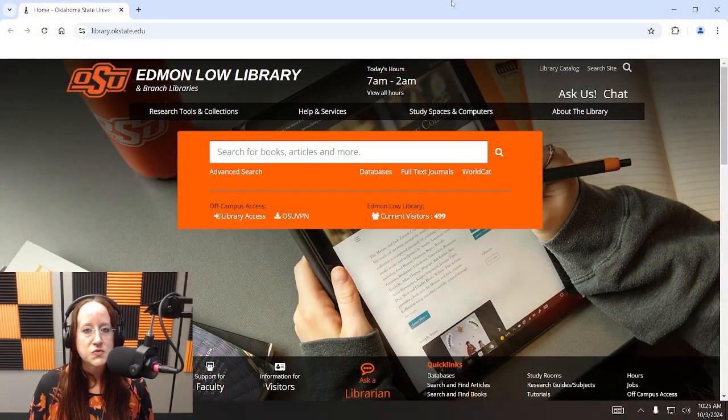I am the director of the Edmon Low Creative Studios here at the OSU Library, and today I'm going to be showing you how to get access to the library's 3D printers. So the library has 14 3D printers available for students to use for free, regardless of major.